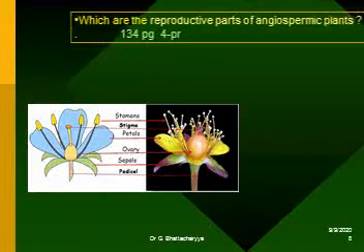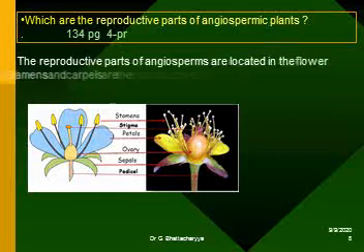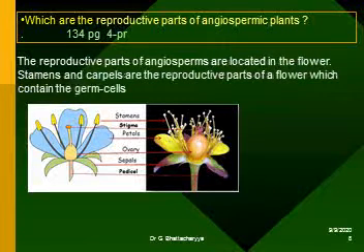Which are the reproductive parts of angiospermic plants? The reproductive parts of angiosperms are located in the flower. Stamens and carpels are the reproductive parts of the flower, which contain the germ cells.